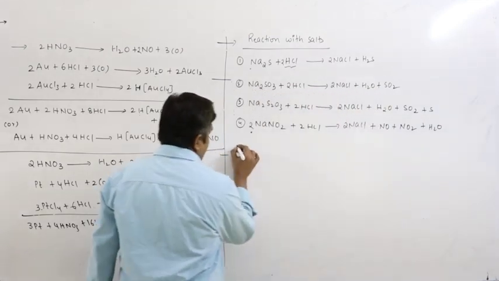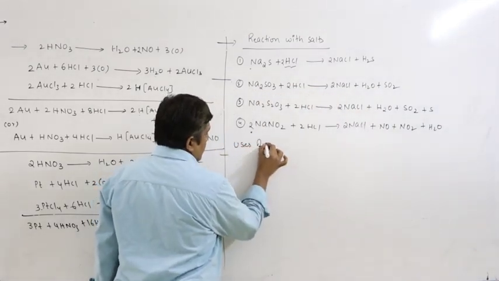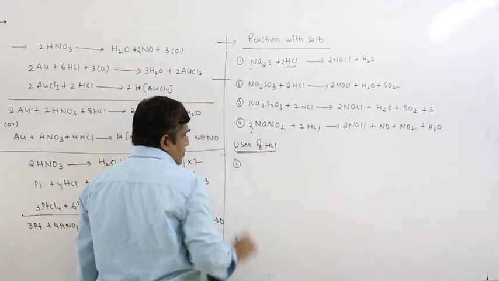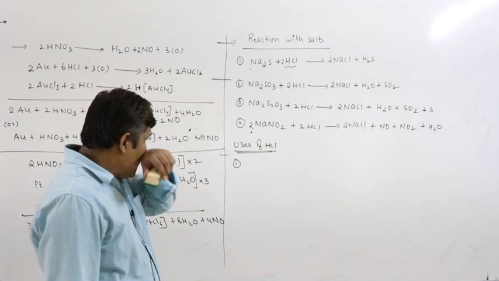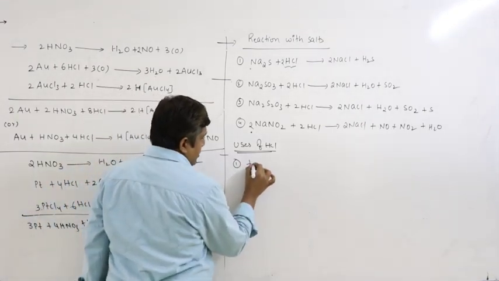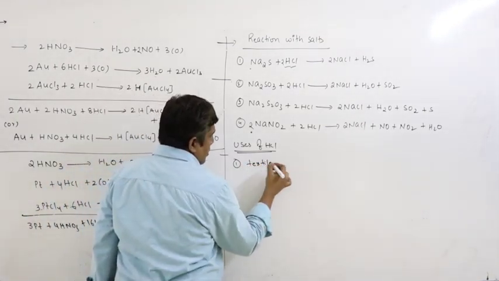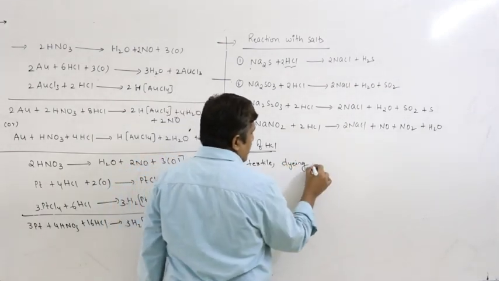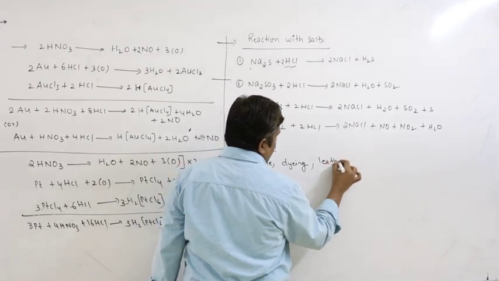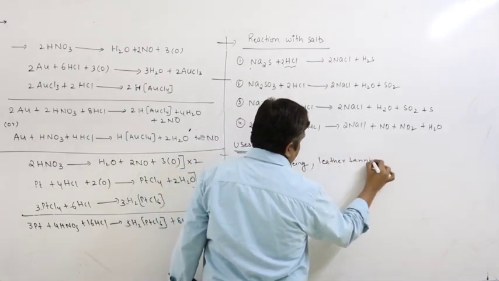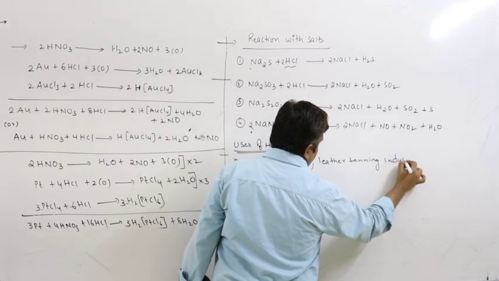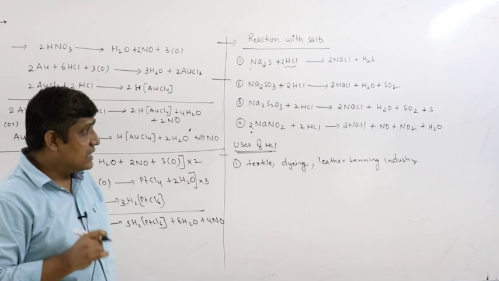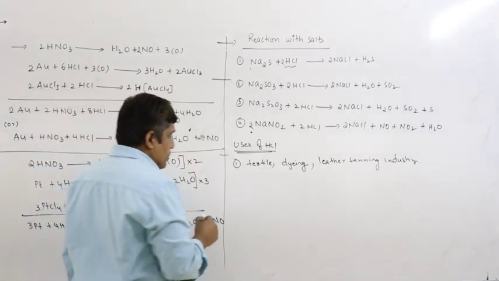So coming to the uses of HCl. HCl is used in the textile industry, dyeing industry and leather tanning industry.